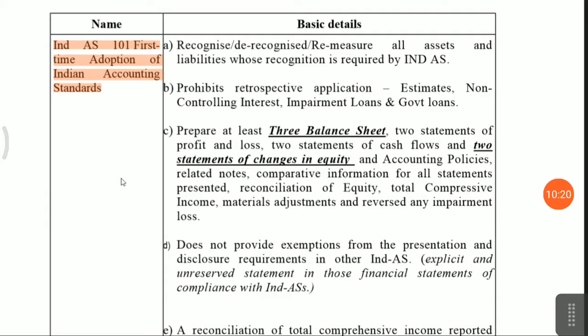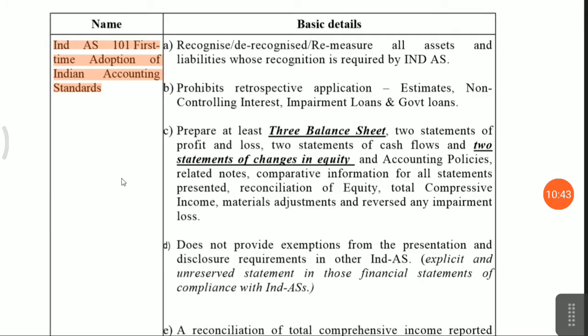They have to prepare Ind AS financial statements from financial year 19-20. When you prepare financial statements from 19-20, there should be comparability with the previous year also. That means financial year 18-19 Ind AS balance sheet.